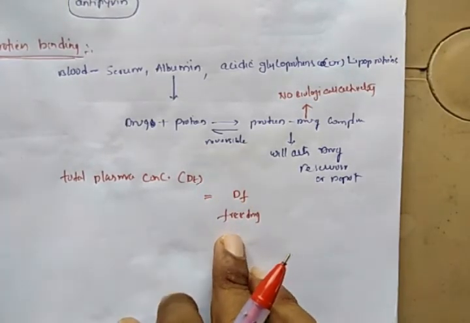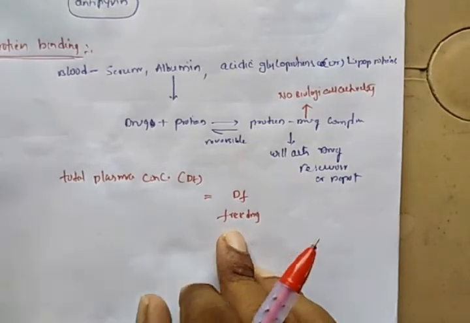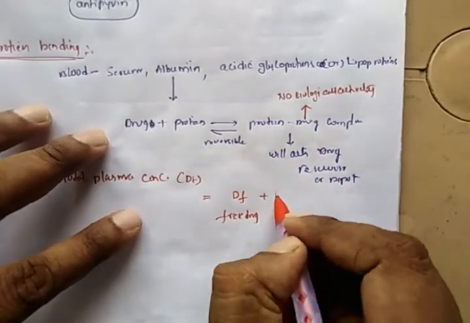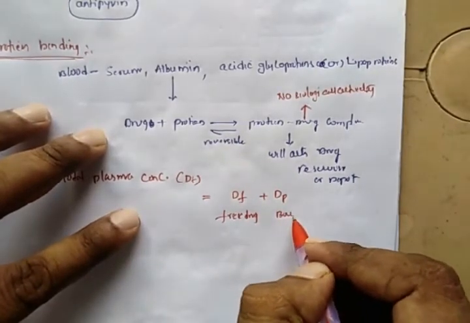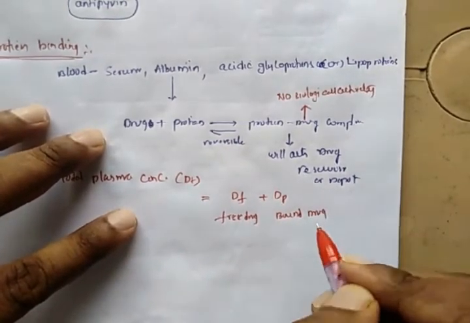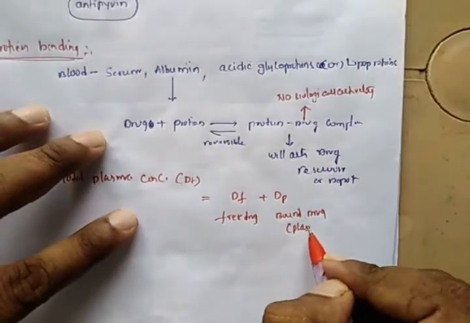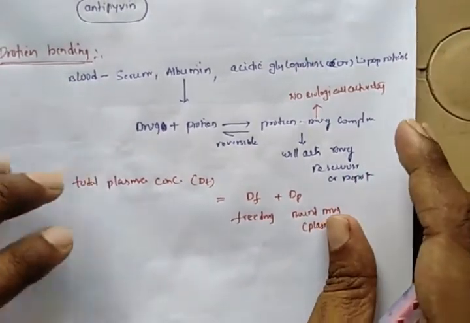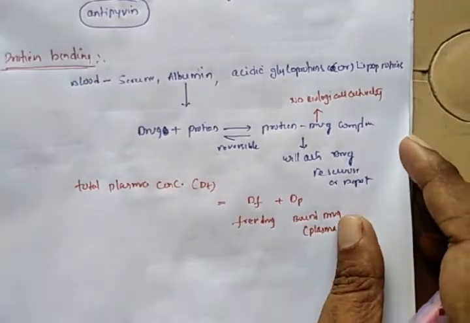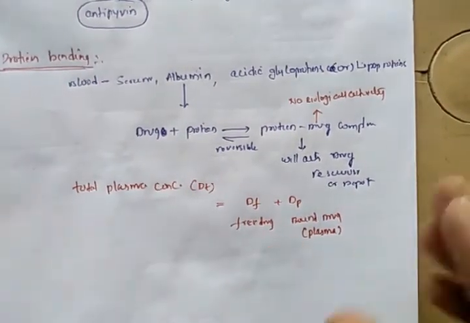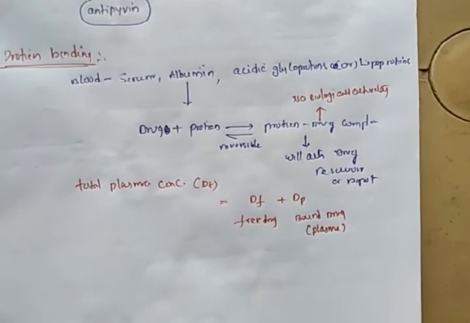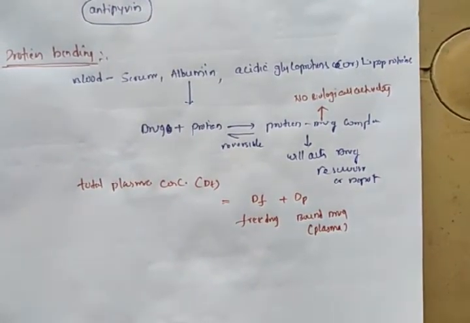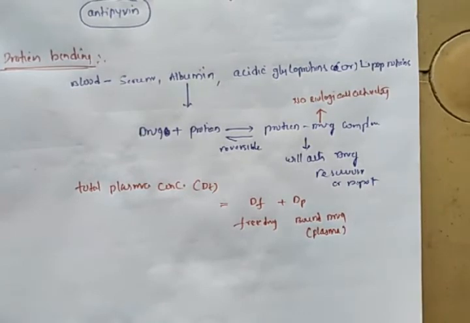The free drug can move in the entire body, and Dp is the plasma bound drug. So whatever drug we take is not entirely available in the free form. Some fraction of the drug will bind with the plasma proteins. This is about protein binding.